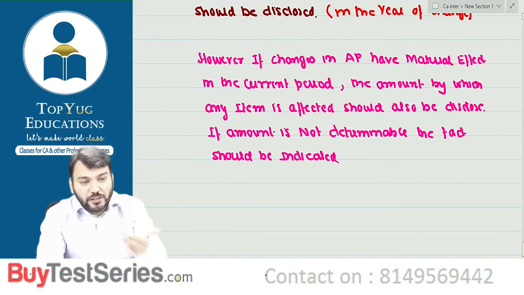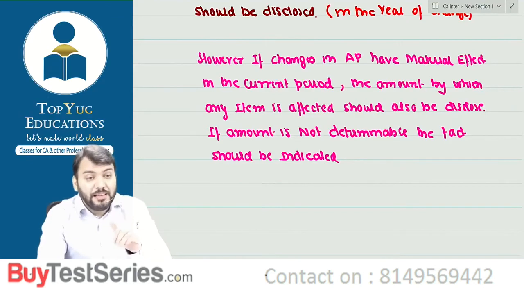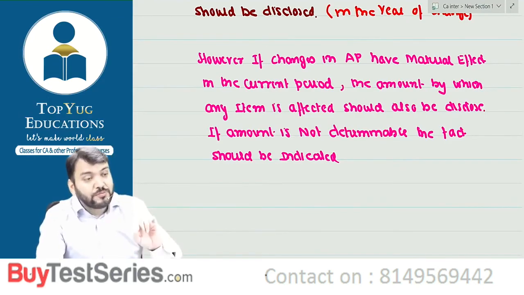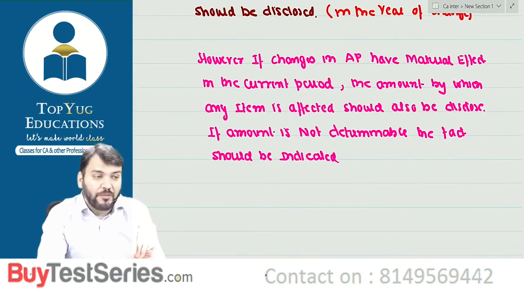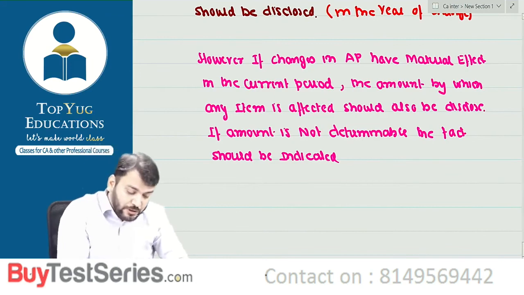So if the amount is not determinable, the facts should be indicated, because the amount is not determinable, but we need to disclose the fact that we have changed the accounting policy which will affect our financial statement. Correct? Understood? This point.